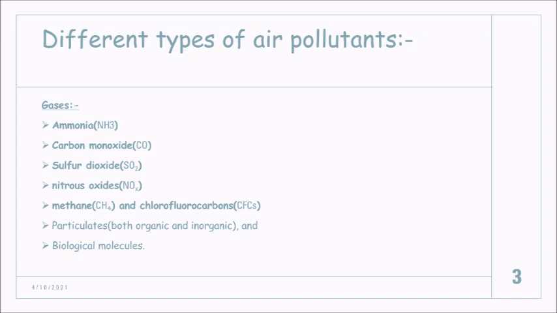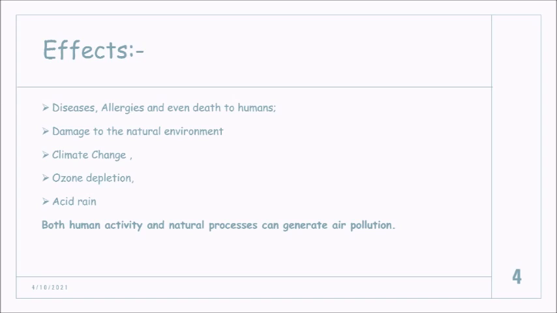So what are the different types of air pollution? Mainly the pollutants which cause harm, for example ammonia, carbon monoxide, sulfur dioxide, nitrous oxides, methane and CFCs, particulate matter and biological molecules. We might have heard all these names. Methane and CFCs we get from our refrigerators.